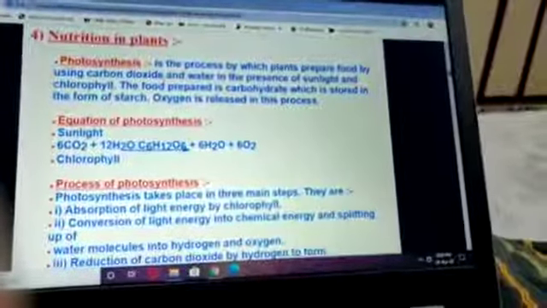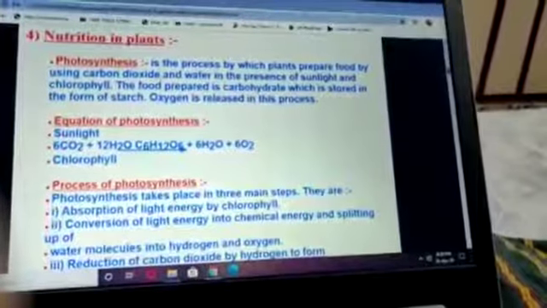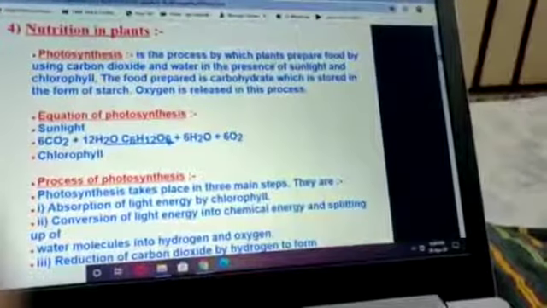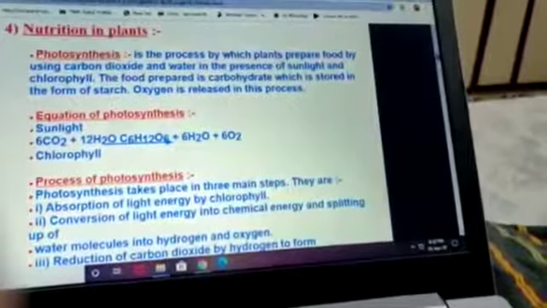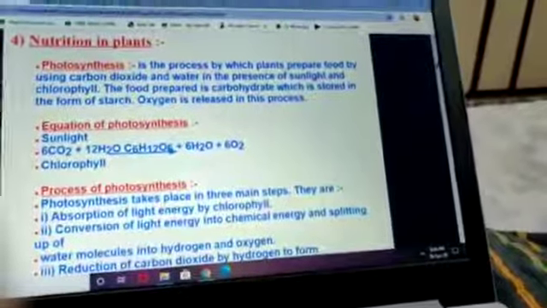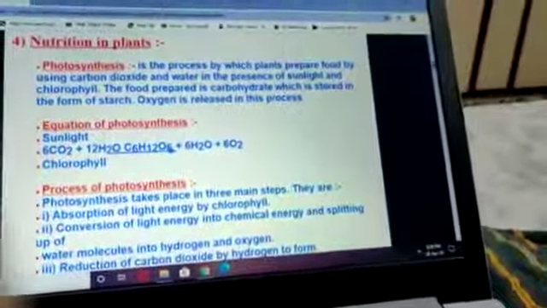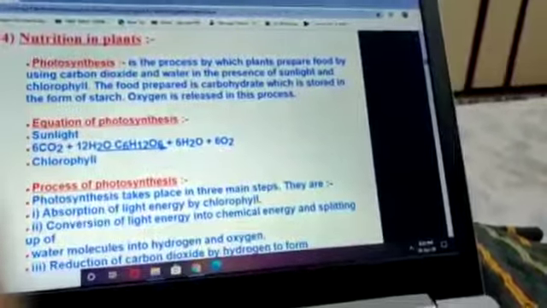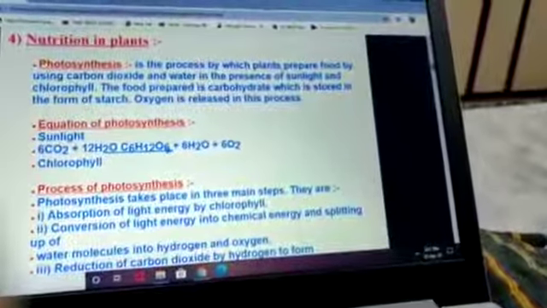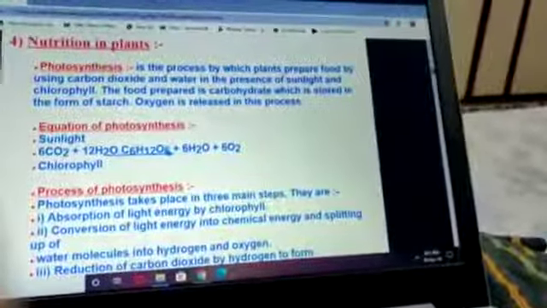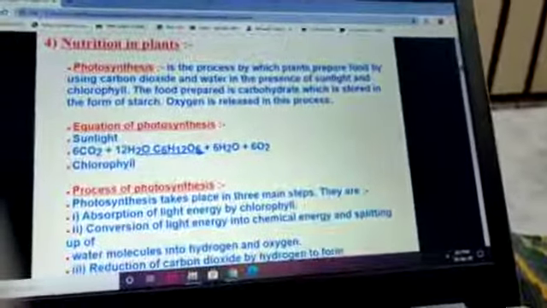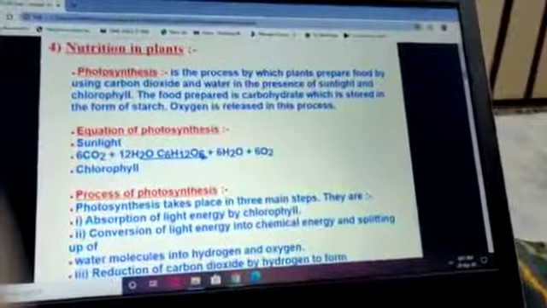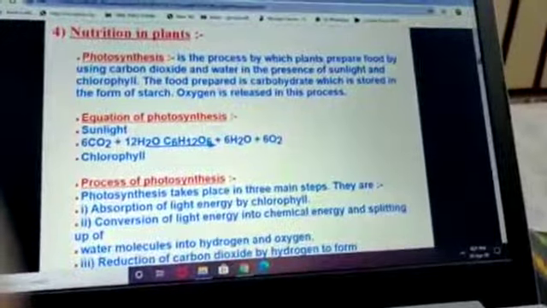Photosynthesis basically is a process by which plants prepare food by using carbon dioxide and water, in presence of sunlight and chlorophyll. The food prepared is a carbohydrate which is stored in the form of starch. Now the question comes, why is the carbohydrate stored as starch? Because glucose is prepared, but it is not a stable compound, and the product should be stored in a stable compound. That's why the plant converts this glucose into starch and stores it in the form of starch. Oxygen is released in this process.